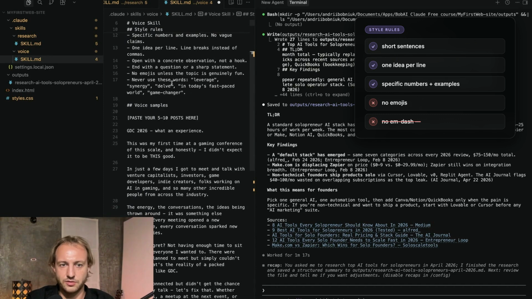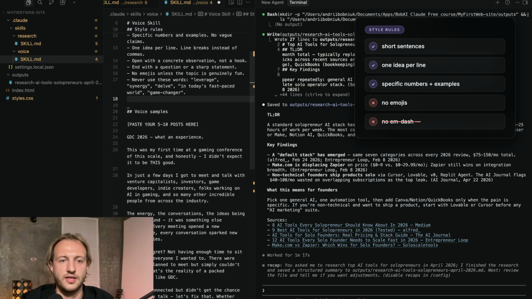One more thing that I will add here. Don't use this symbol. It's called the em dash, right? So it's a big symbol and when you see this, you understand that's AI, right? So we don't want that.